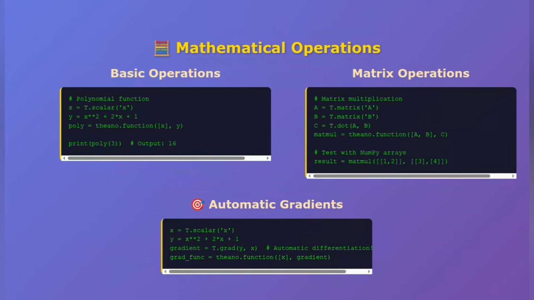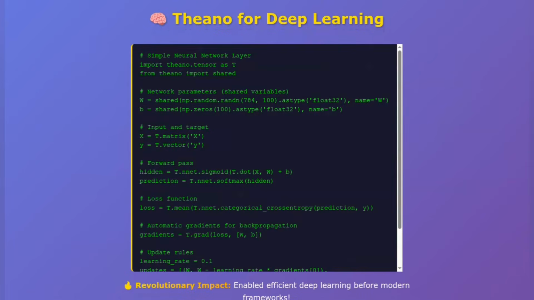But wait, there's more. Here's the really cool part. Automatic differentiation. Let's compute the gradient of a function automatically. With just one line, theano.grad, we get the derivative of our function. No manual calculus required.